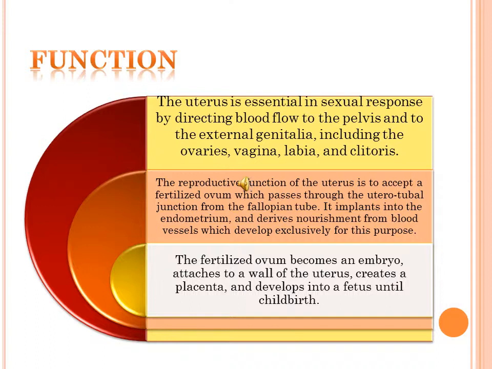Function. The uterus is essential in sexual response by directing blood flow to the pelvis and the external genital area, including the ovaries, vagina, labia, and clitoris. The reproductive function of the uterus is to accept a fertilized ovum which passes through the uterotubal junction from the fallopian tube. It plants into the endometrium and derives nutrients from blood vessels, which develop exclusively for this purpose. The fertilized ovum becomes a membrane attached to the wall of the uterus, creates a placenta, and develops into a fetus until childbirth.